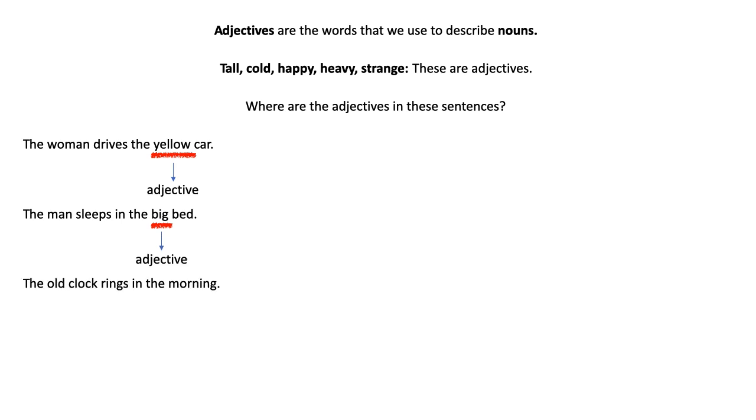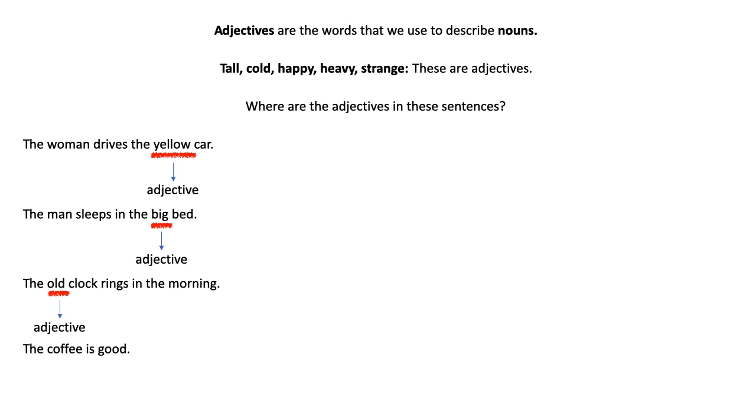How about the old clock rings in the morning? Which word in here gives information about a noun? Which one describes it? Old, right? Old describes the clock, right? It tells us that it is not a new clock. It is one of those very old big pendulum things. So that is our adjective.